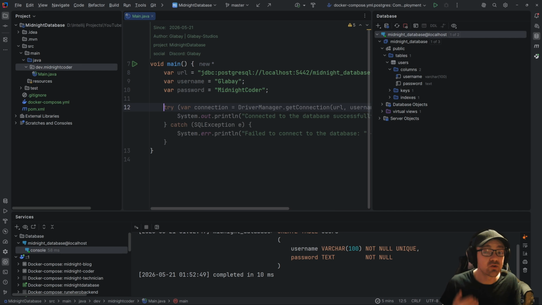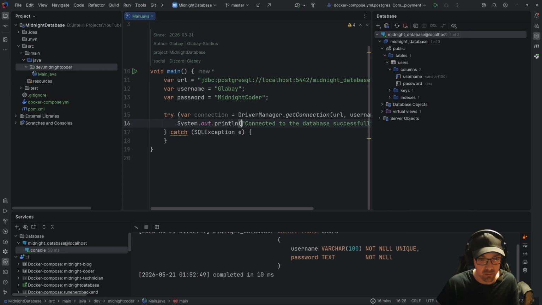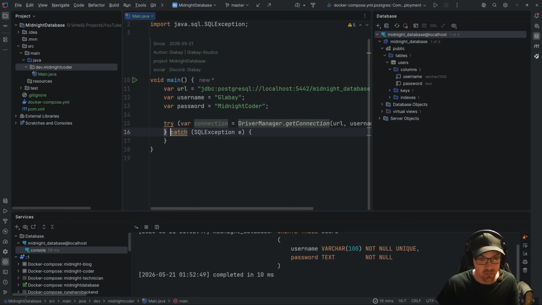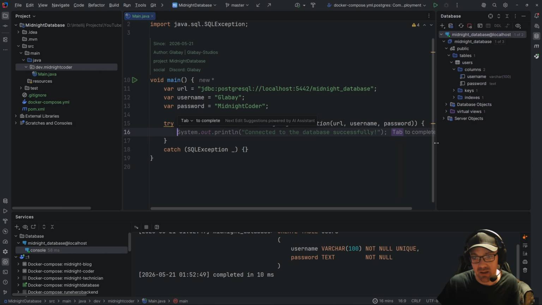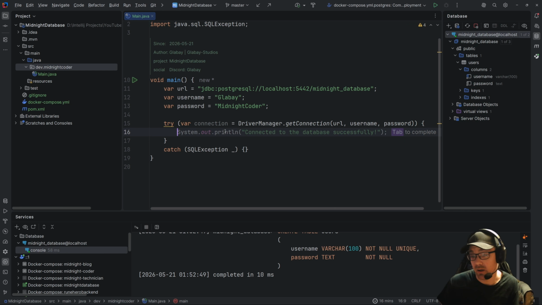So next, we want to try something. This is almost right. Look at that. Except we're going to ignore that, and we're going to ignore that. So let's just ignore that because we're not going to do anything wrong. So in here, and here's where you're going to get a little bit of magic that may or may not blow your mind. Let me know in the comments if this blows your mind.